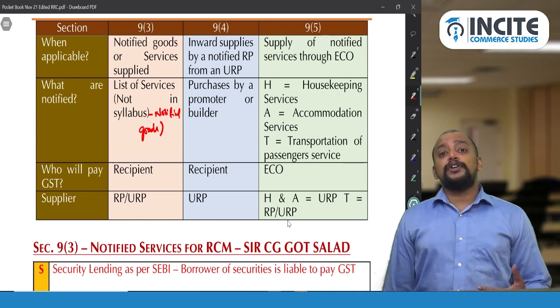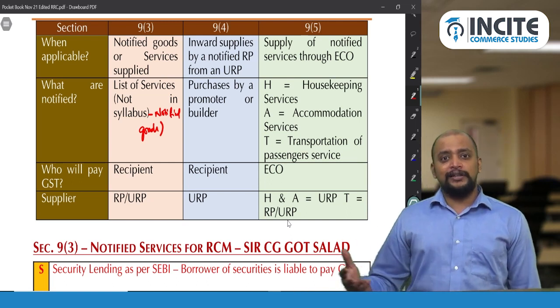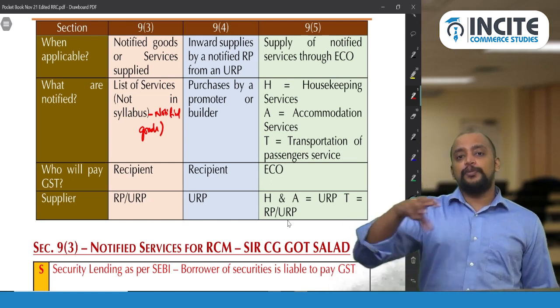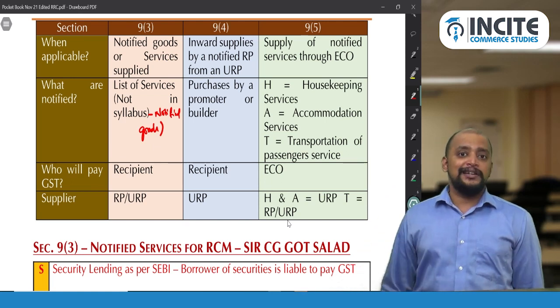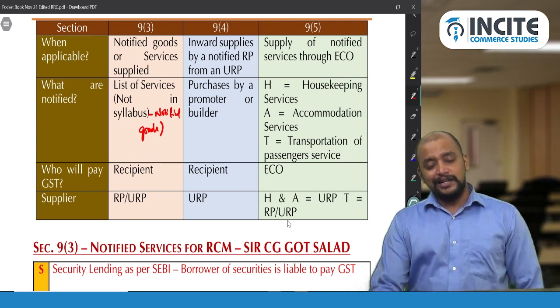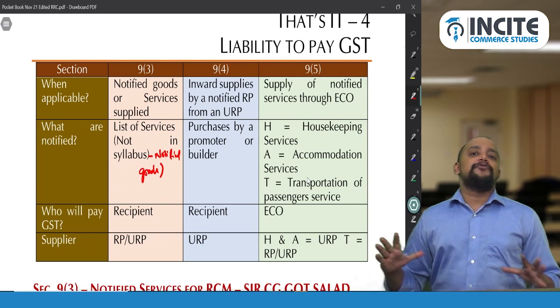And even transportation of goods, like Lynk or a lot of other people are there who provide services through an e-commerce operator, that will not be covered under 9 subsection 5. Only these three are covered under 9 subsection 5. This is the snapshot of 9.3, 9.4 and 9.5.